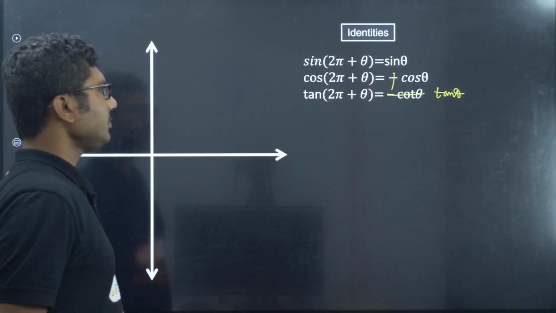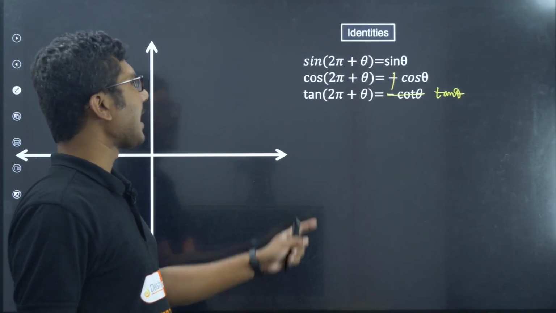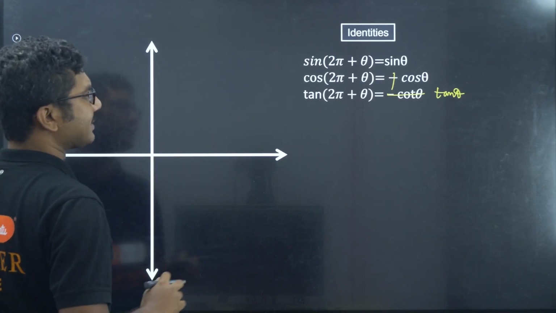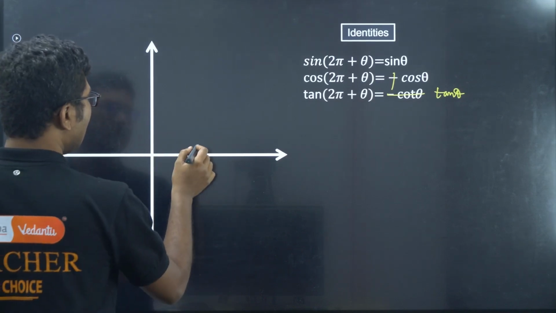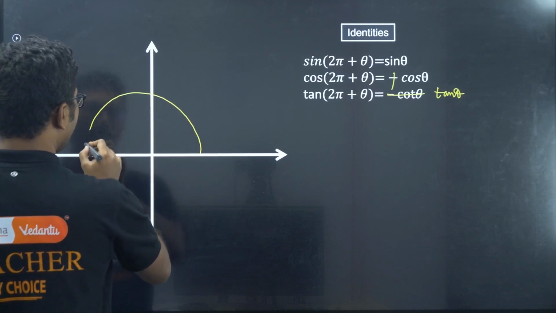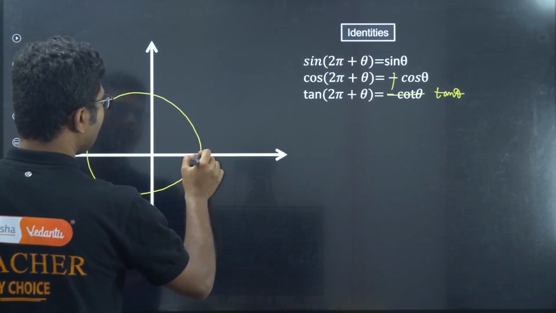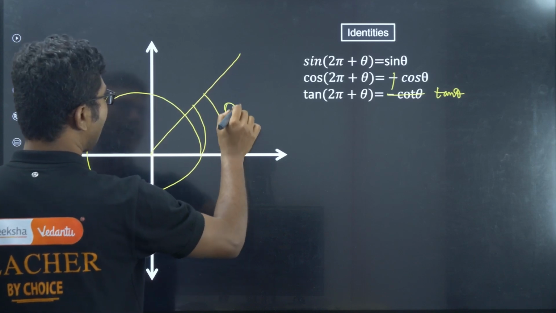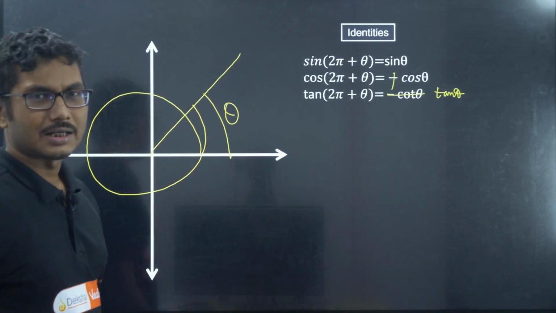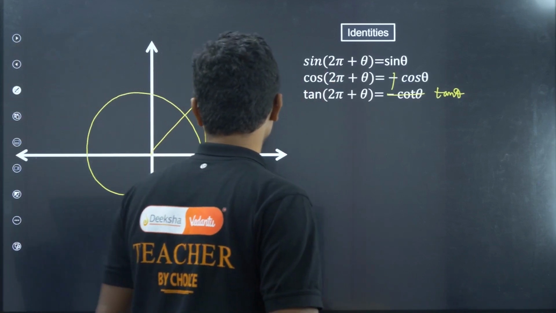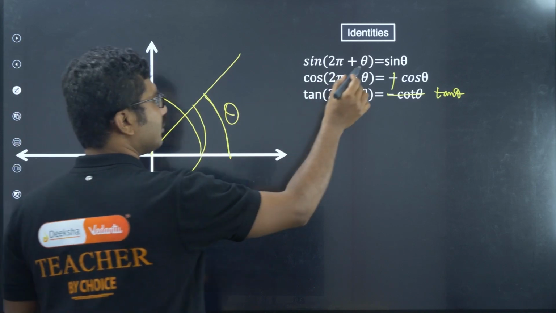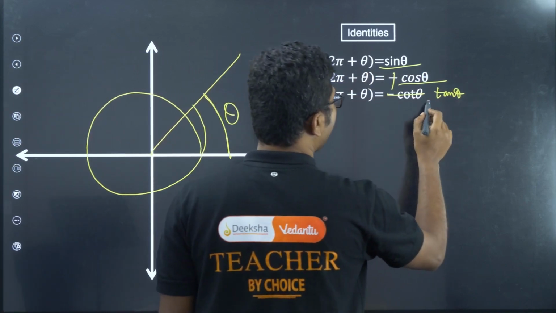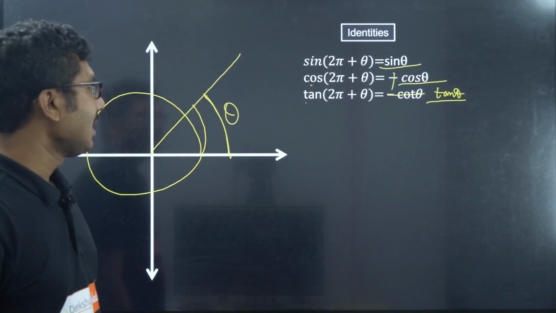Next is another identity, sin of 2 pi plus theta. What is the meaning of 2 pi plus theta? So you start here, you come here. This is 2 pi. Then you go to another angle theta. So basically 2 pi plus theta means the same angle theta, nothing else. So sin theta will remain sin theta, cos theta will remain cos theta, tan theta will remain tan theta. Okay. Next.